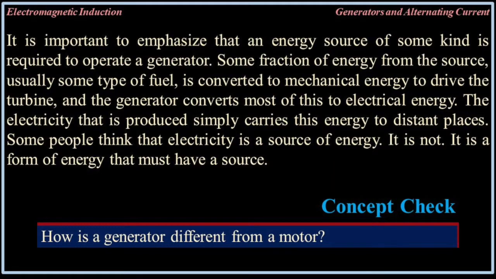It is important to emphasize that an energy source of some kind is required to operate a generator. Some fraction of energy from the source, usually some type of fuel, is converted to mechanical energy to drive the turbine, and the generator converts most of this to electrical energy. The electricity that is produced simply carries this energy to distant places. Some people think that electricity is a source of energy. It is not. It is a form of energy that must have a source. Concept check. How is a generator different from a motor?